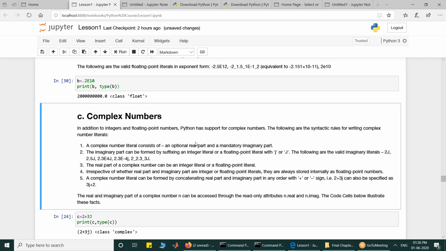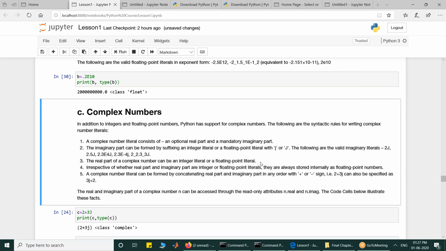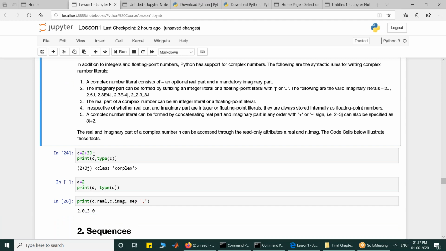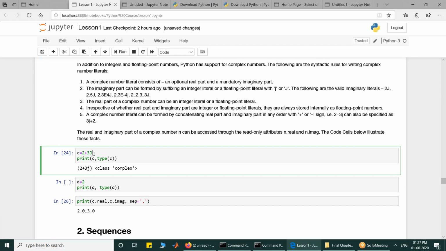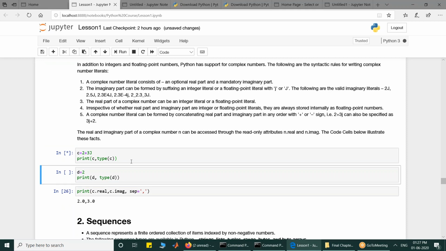Similarly, imaginary part can be any integer literal or floating point literal with suffix j, small j or capital J. And both of them can be joined either with plus sign or minus sign. For example, c is equal to 2 plus 3j is a valid complex number. So if I run it, it says 2+3j, class is complex. Its type is complex number.